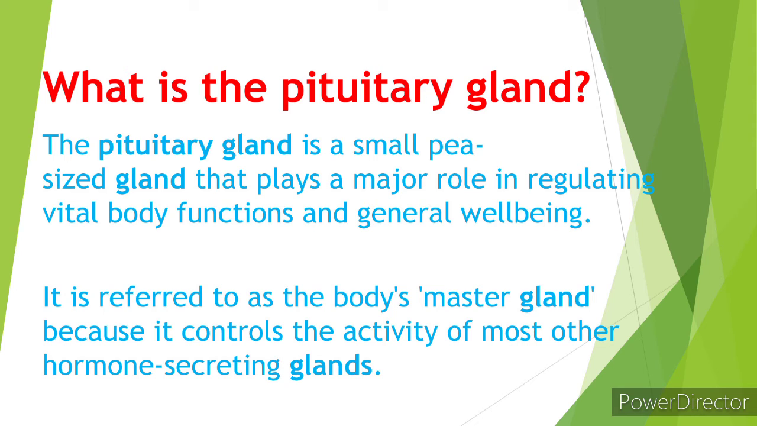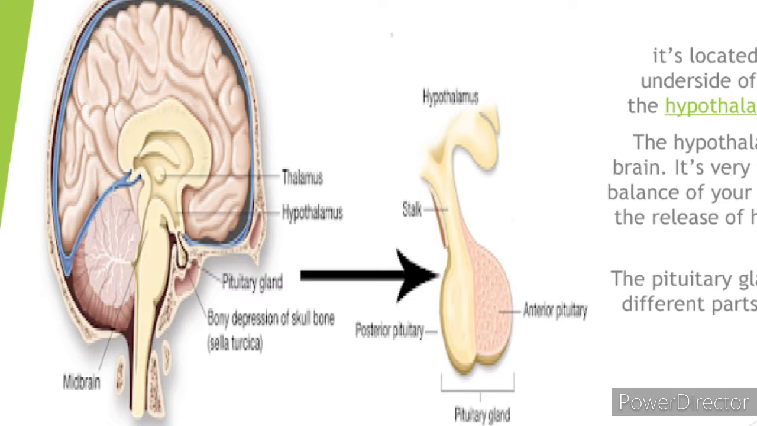Its main function is to secrete hormones into your bloodstream, and its shape is like a pea size, and it plays a major role in regulating vital body functions and general well-being. It is also called the master gland because it controls the activity of most of the other hormone secreting glands.